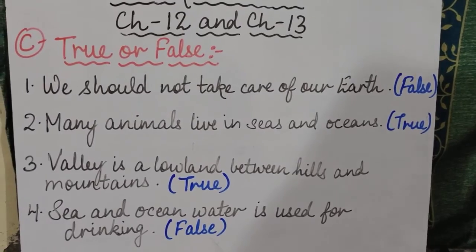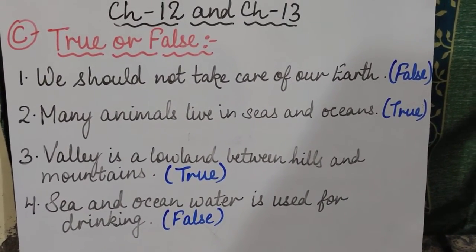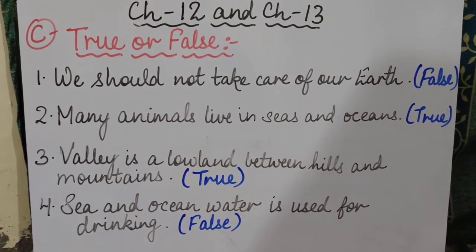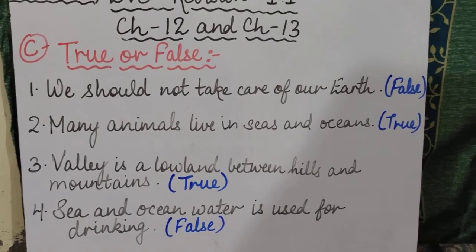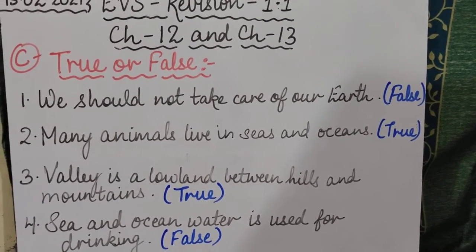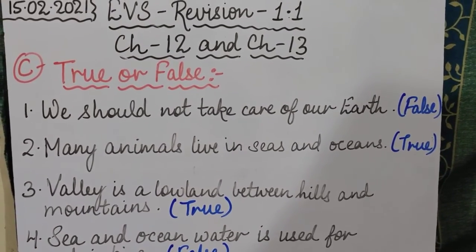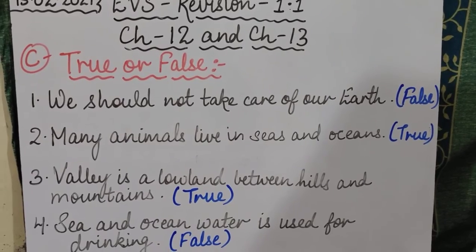Now one important note is that your revision test have started from today. You will be getting 20 marks of paper, and 10 marks will be objective and 10 marks will be subjective. So remember that you have to do your revision test very carefully, and you have to prepare a revision test copy.